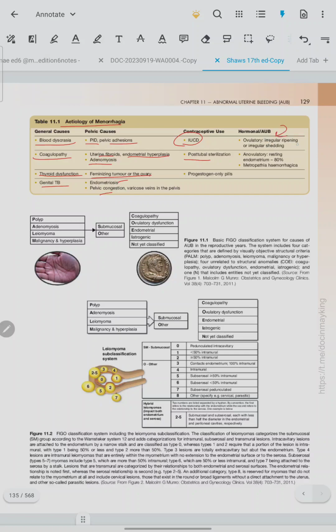It can be ovulatory or anovulatory. Ovulatory is irregular ripening or irregular shedding. Anovulatory, resting endometrium 80% or metropathia hemorrhagica. Palm stands for polyp, adenomyosis, leiomyoma, malignancy and hyperplasia. Coein, coagulopathy, ovulatory dysfunction, endometrial, iatrogenic, not yet classified. Leiomyoma can be classified based on the location into submucosal or other.